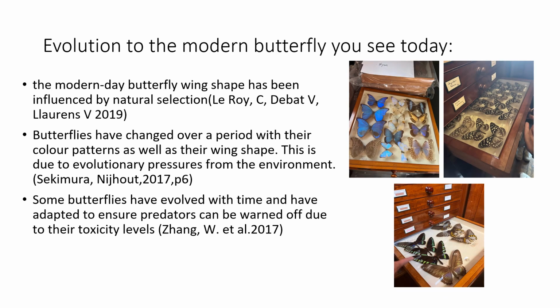Over a period of time, butterflies have endured many evolutionary pressures, like temperature shock due to climate change and chemical changes in the environment. This affects their evolution throughout time, and has also caused butterflies' wing shape to change due to natural selection, as well as the pressures of adapting to the ever-growing climate change. Butterfly wing colours have evolved over time due to the pressures of predators, causing them to adapt to the environment and deter them from becoming prey due to the toxicity when consumed. This was a great evolutionary benefit that has aided in their survival.